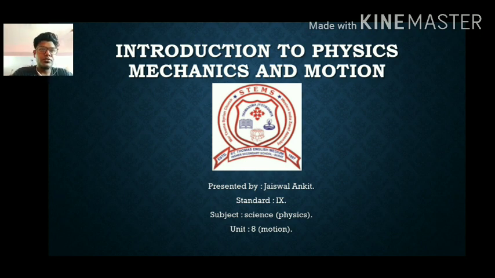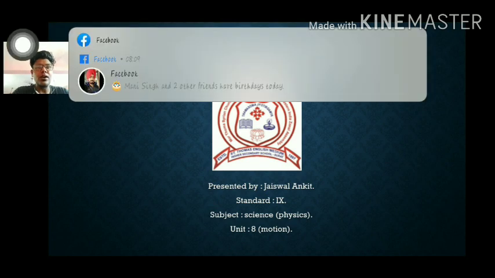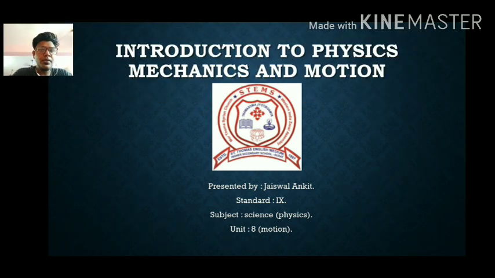So today we are going to understand unit number 8, motion. But before that, we'll concentrate on the syllabus: which syllabus is there, what the marks weightage of it is and how we can pursue it. Most probably we are dealing with the weightage, meaning in standard 9 what types of units will be there, how many categories there are, and how much weightage each has. We will be dealing with everything in this introduction to physics. With that I will start a new unit number 8, which is called motion.